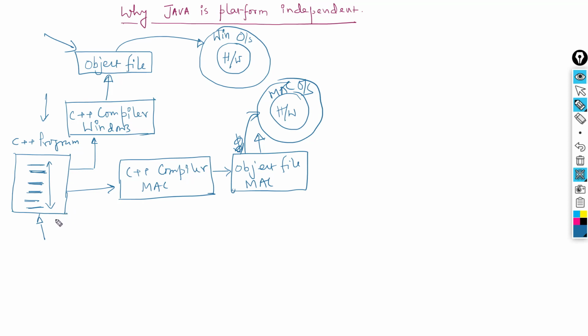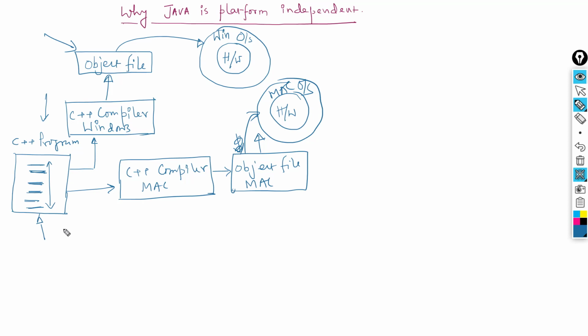Now same for Linux as well. If you want to get your C++ program executed on a Linux or Unix system, then you need a C++ compiler for that particular platform, and you need to get your source code compiled accordingly. So this is the way C++ programs get executed on a particular operating system. You need to compile it for a particular operating system using a compiler. That's required.